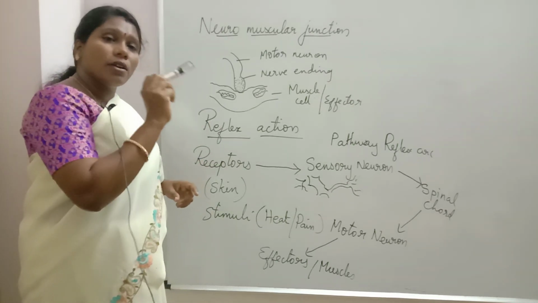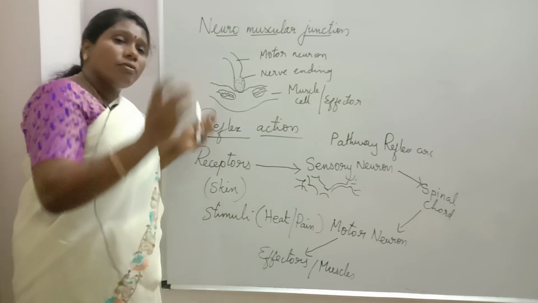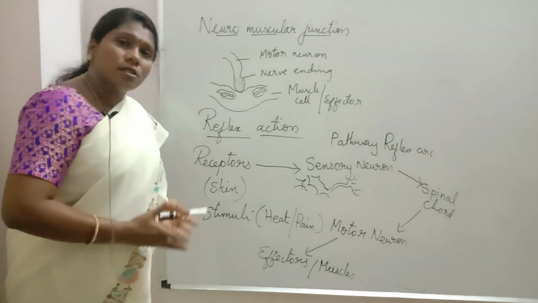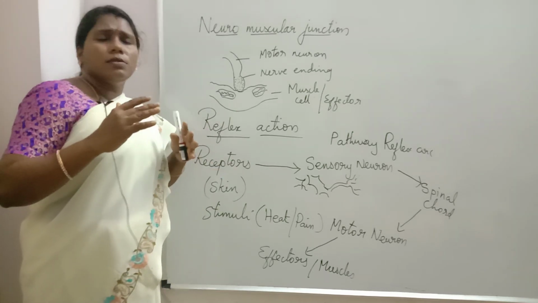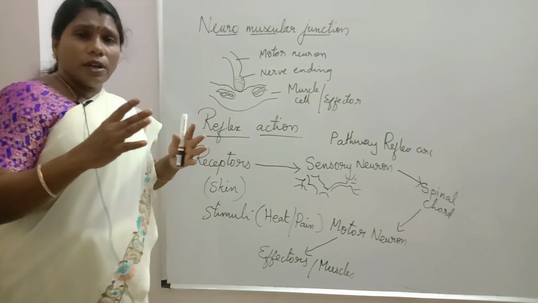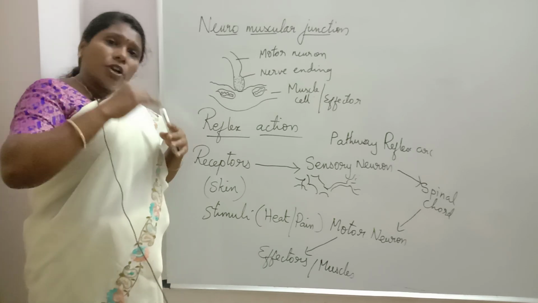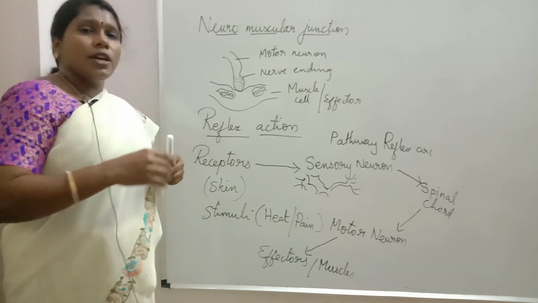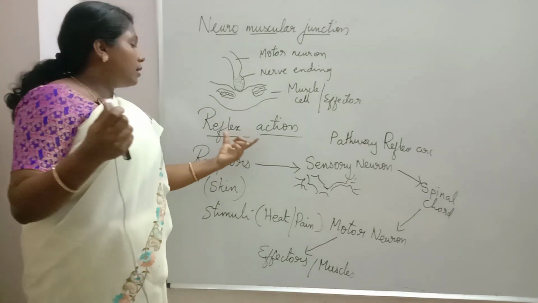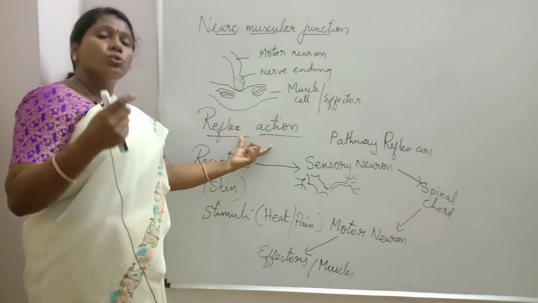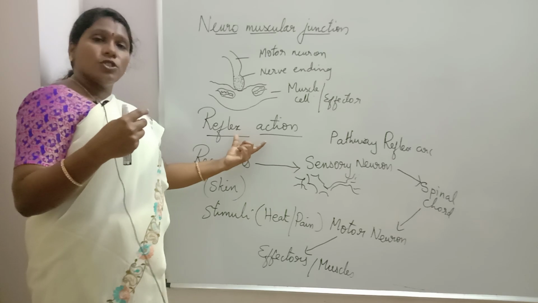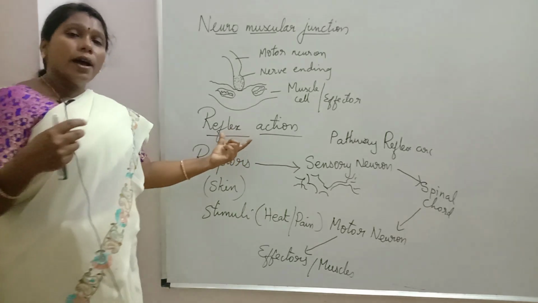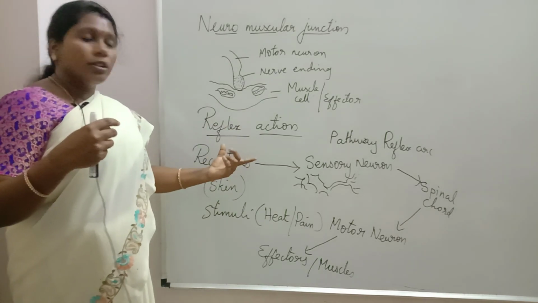There are a lot of functions in our body, a lot of actions going on, and all these actions are controlled by the brain, so we are giving so much pressure to the brain. To reduce this strain, the spinal cord is helping in this reflex action. So two advantages: protect us from external dangerous stimuli, and minimize stress on the brain.